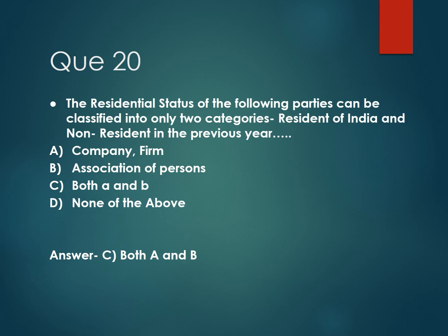Then question number 20. The residential status of the following parties can be classified into only two categories: resident of India and non-resident of India in the previous year. The options are option A, a company, a firm, option B, association of persons, option C, both A and B, and option D, none of the above. And the correct answer is option C, both A and B.